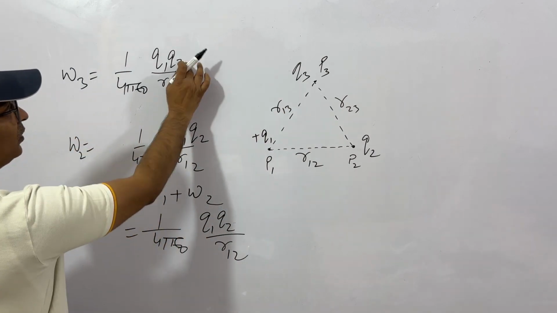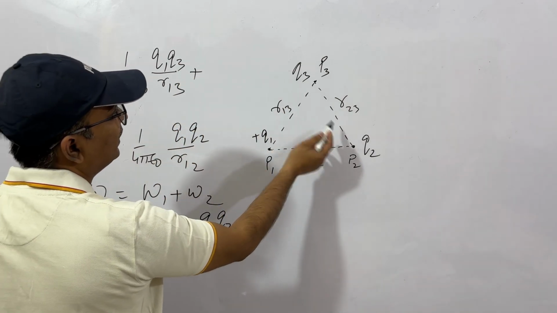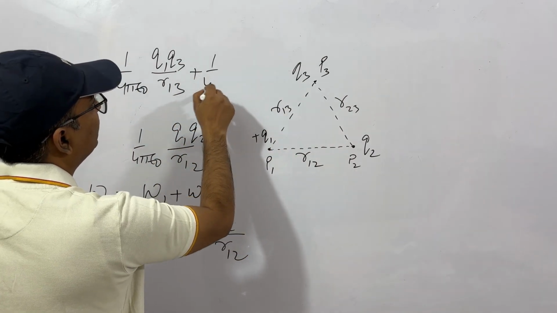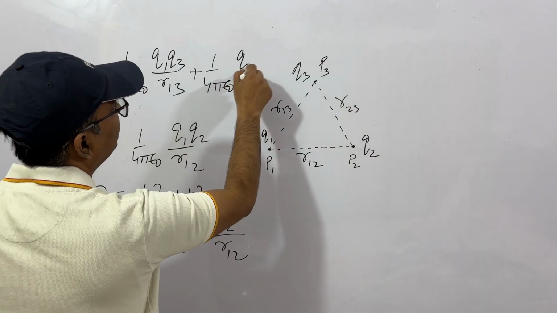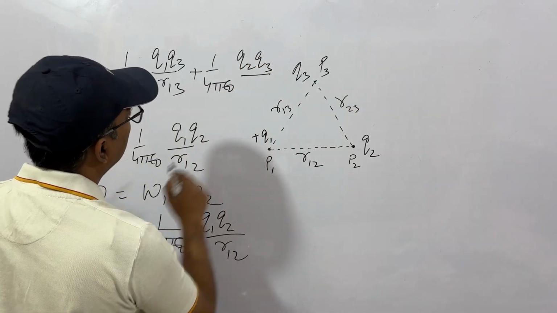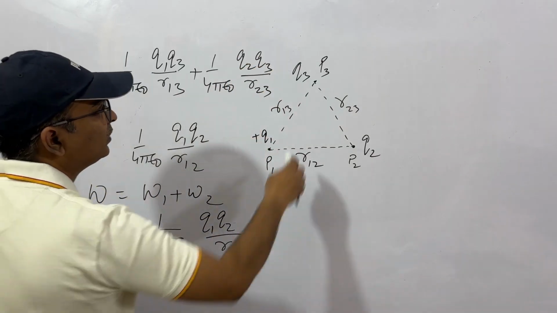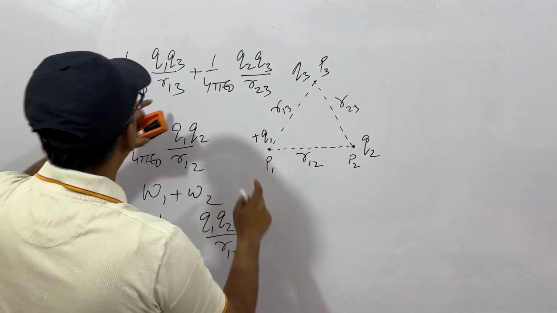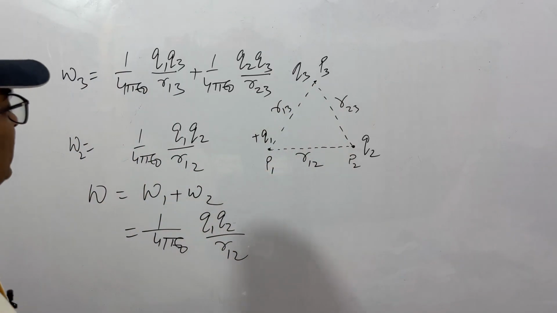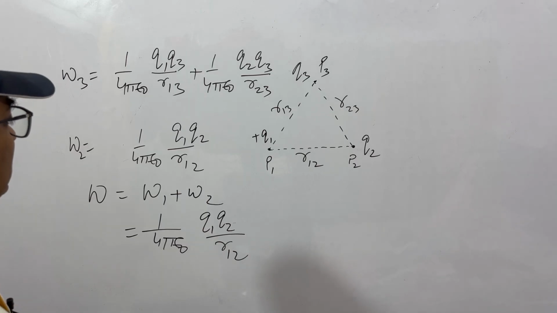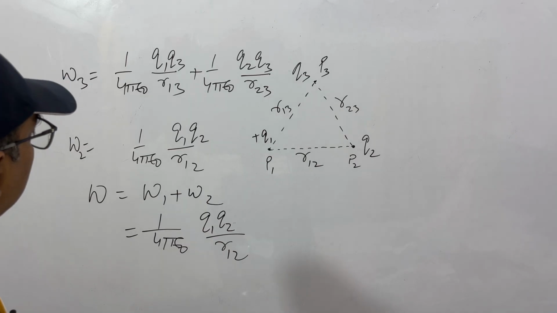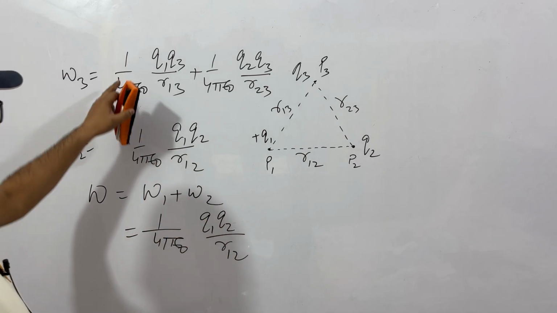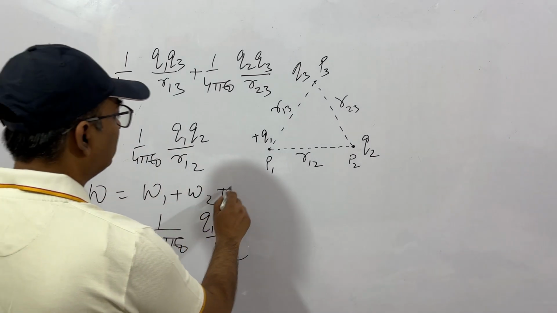This is the potential into q, this is work done. Again potential into q3, so here you will have 1 by 4 pi epsilon 0 q2 q3 by r23. Now if you have to know the total potential energy of the system, we'll just add this W1 plus W2 plus W3.